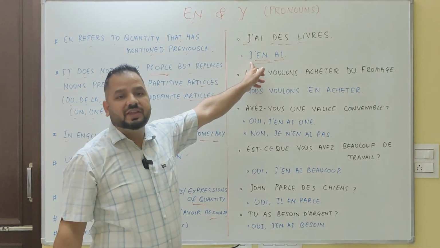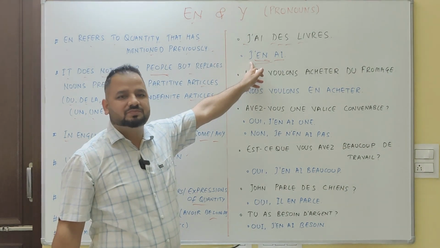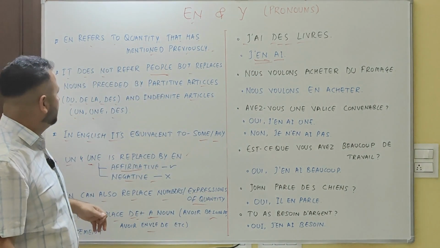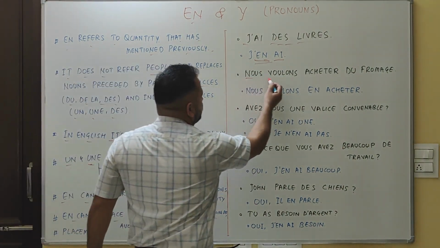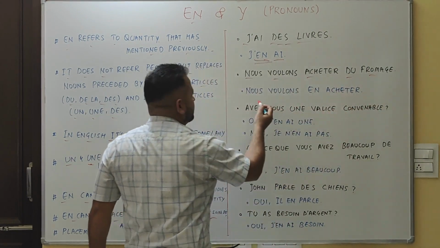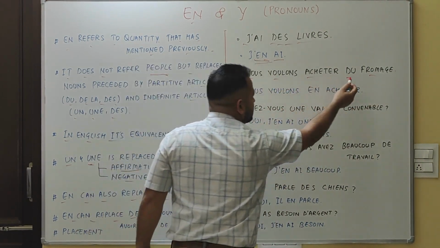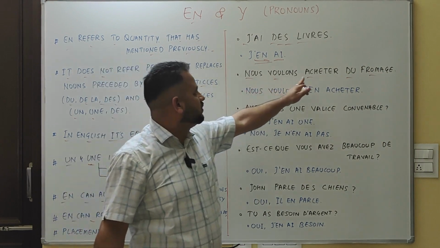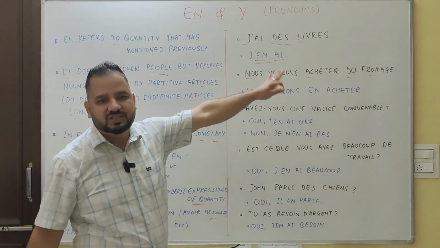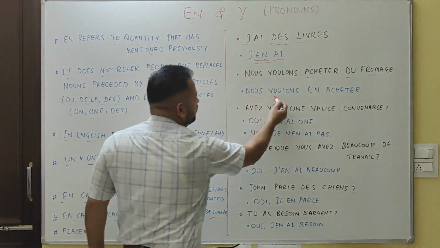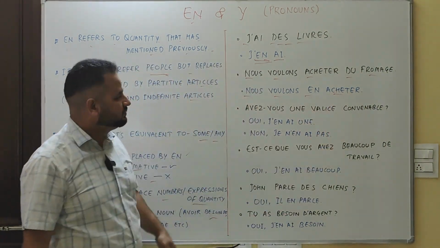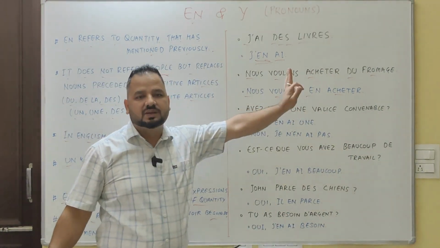J'en ai, I have some. Getting it? Next, nous voulons acheter du fromage. We want to buy some cheese. Nous voulons en acheter. We want to buy some.